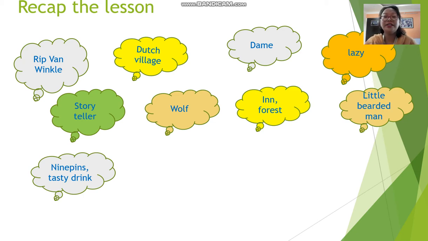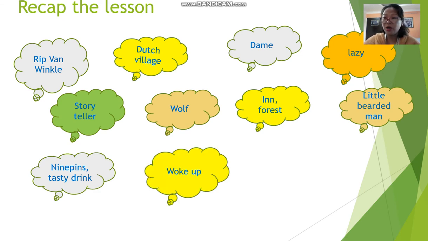And then they invited Rip to have fun with them. They shared a tasty drink which was in that big drum. Now Rip was having a good time. People were drinking the tasty drink and they were playing nine pins and there was a sound of bowling. Amid all this Rip was feeling very comfortable, and in the light of the moonlight he went off to sleep in the forest.